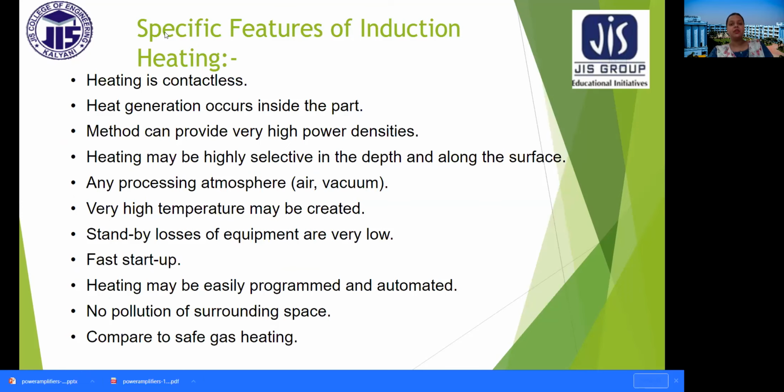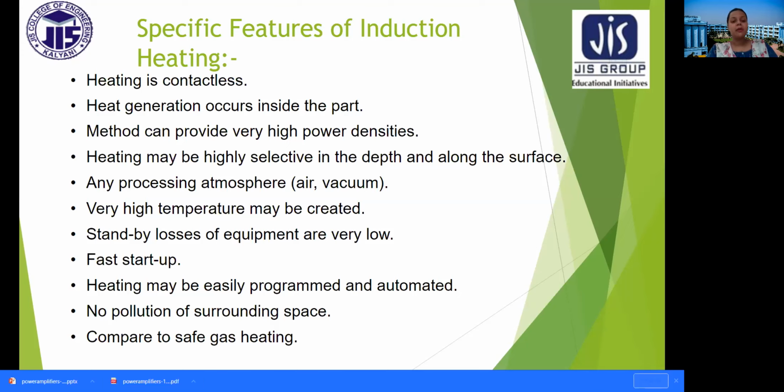Specific features of induction heating. First one, it is contactless. Induction heating is always contactless. Heat generation occurs inside the part. Methods can provide very high power densities. Heating may be highly selective in the depth and along the surface.